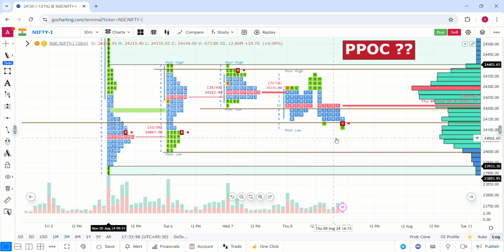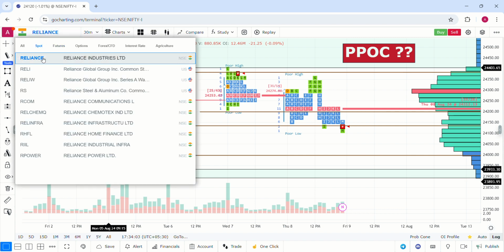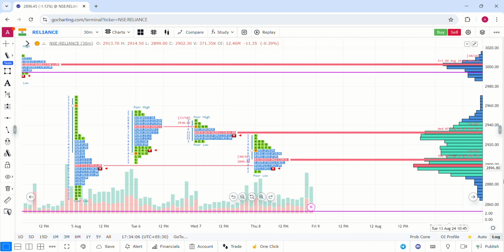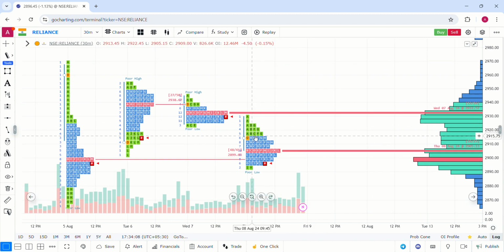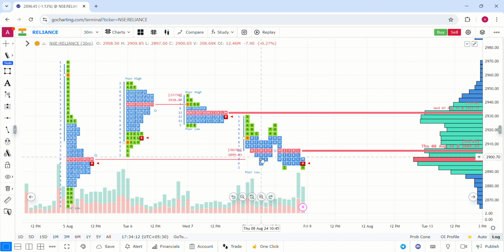So Reliance, if you look today, almost OTF sellers were seen in the first half, and we are also following the index-based stock. So clear PPOC rejection, OTF sellers, a balanced market today. Complete OTF sellers came, the market could find a stop here because it was the POC, and then it got a perfect bounce. So Nifty was trying to hold this level, at the top of 24,200, for a longer time because of the support it got from Reliance as well as from BANKNIFTY. Further on, they don't have the buying pressure.